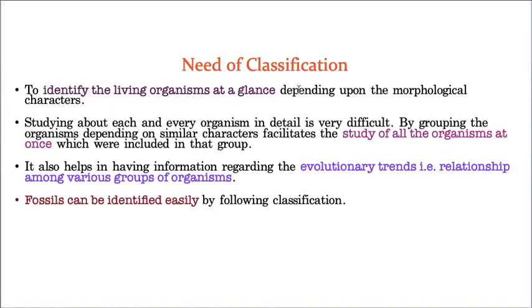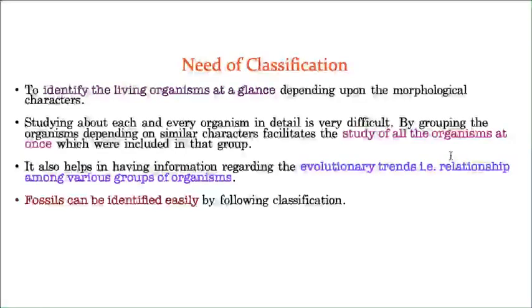Hope you understand. And the third importance of classification is knowing about evolutionary relationship. Two or three minutes back I explained the meaning of evolutionary trend, how many organisms evolved, how fishes evolved into apes, how apes formed into reptiles, and how reptiles formed into birds.